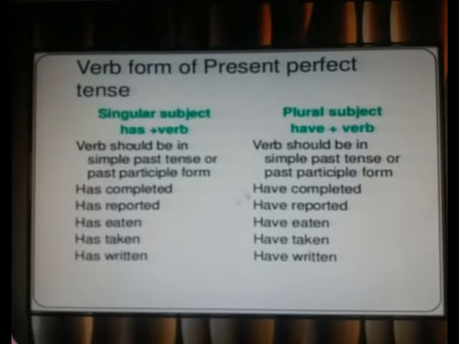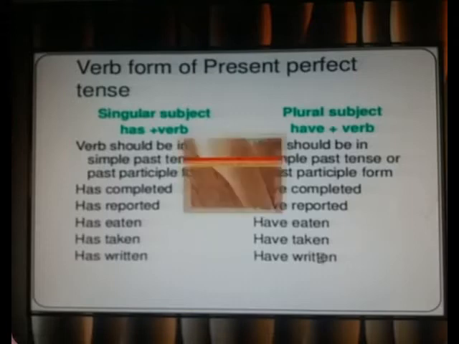And when we come on the plural subject, plural means to say they or we, we have to use have plus third form of the verb, or you can say past participle. Verb should be in simple past tense or past participle form. For example, we have completed, they have reported, have eaten, have taken, have returned.